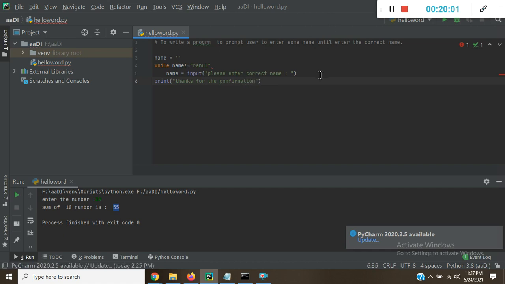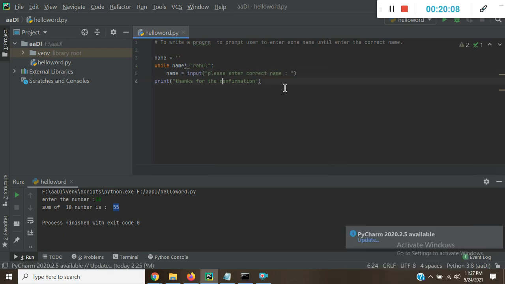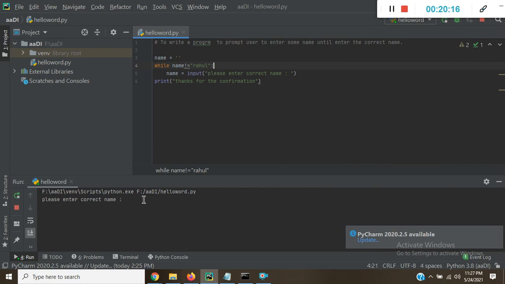Let's run this program and check how it will work. It will run until we provide the name Rahul. Suppose I have entered some other name other than Rahul, say Tess here.